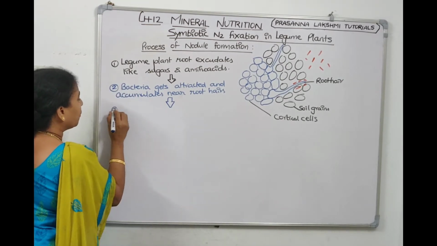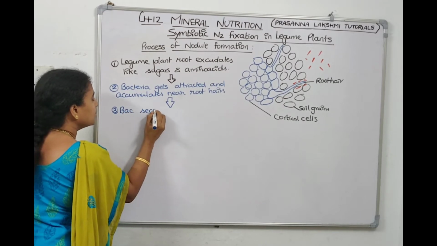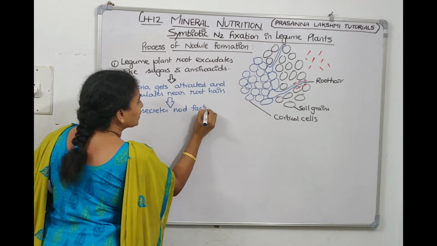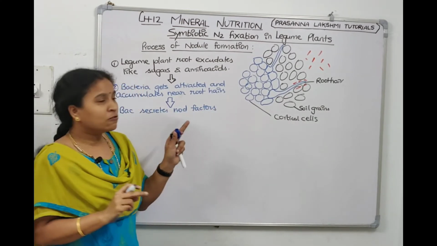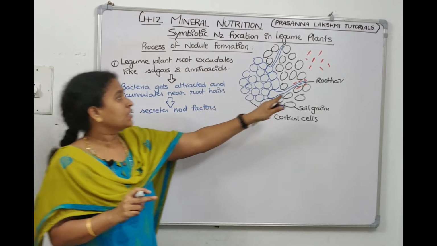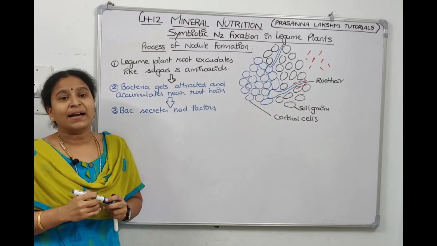Step 3, we are going to write: bacteria secretes nod factors, nodulation factors. Bacteria will get attracted to the sugars and amino acids, and then it comes and accumulates from there to here, and it secretes nodulation factors.